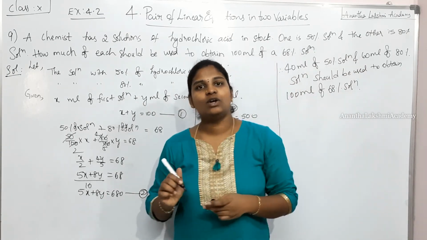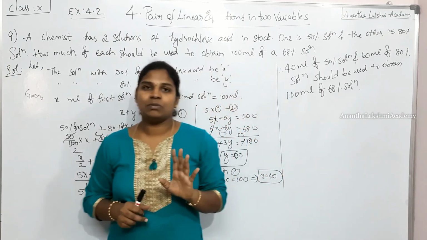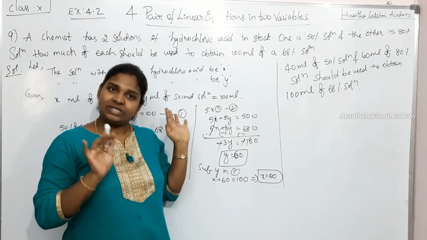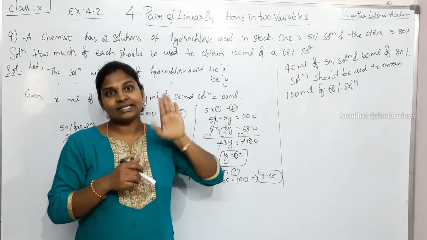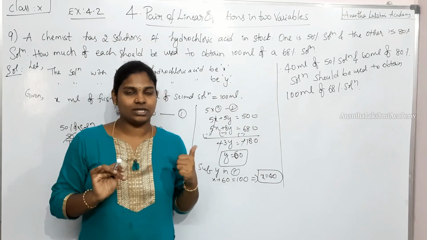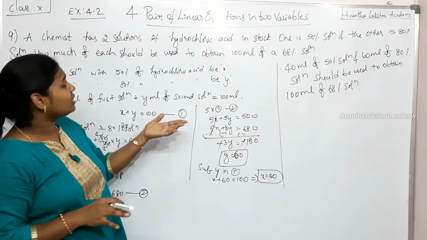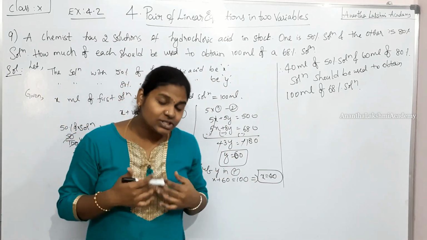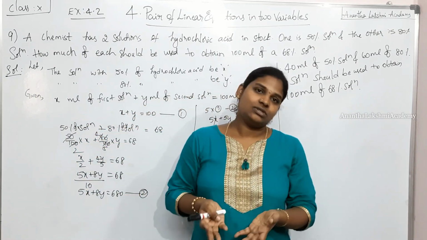Alright, that is about problem number 9. So we have solved all the difficult problems in exercise 4.2. Seventh problem, I believe, which is similar to the third problem wherein we had solved for supplementary angles. Seventh problem is complementary angles. Instead of 180 degrees, you just use 90 degrees, you will get to solve that. And the eighth problem is also quite simple, which is with respect to the textbook. You try solving them. If you are not able to get it, please do ping in the comment section asking me to solve the problem.